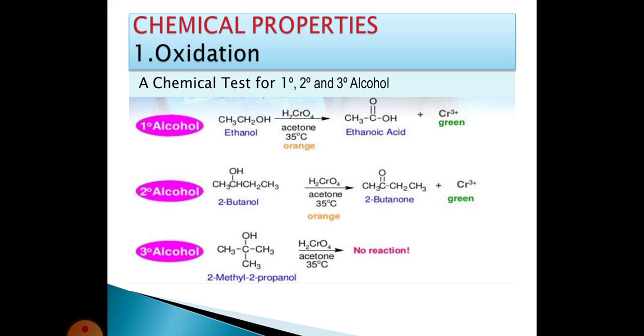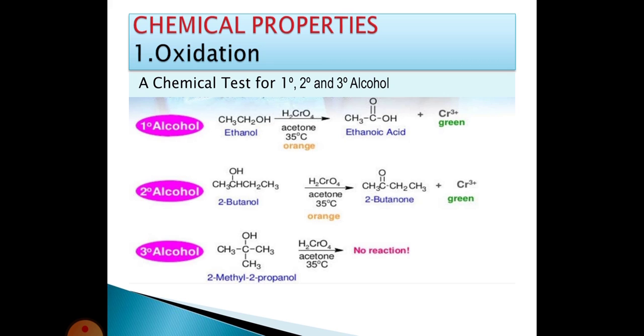And the next one is the chemical properties of alcohol. First we are seeing oxidation. Oxidation means addition of oxygen. First we are taking the primary alcohol, ethanol, CH3CH2OH.